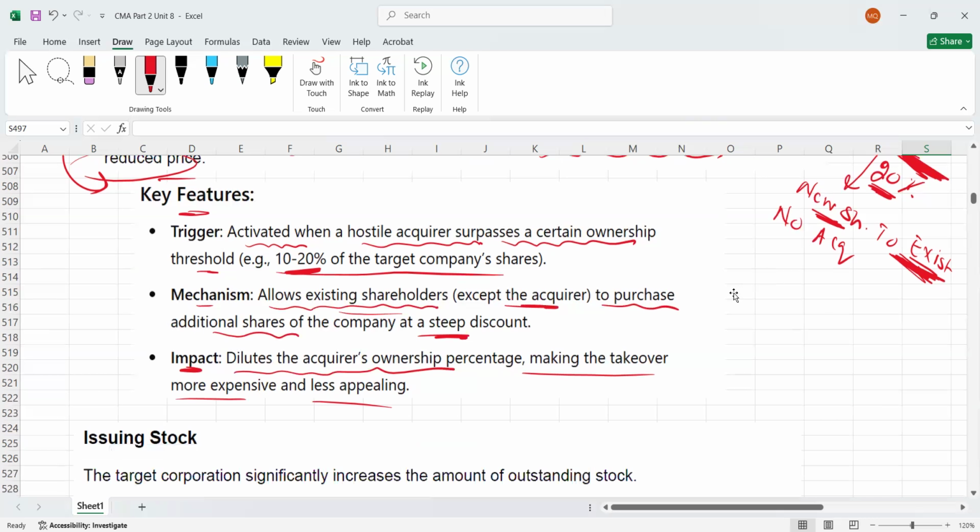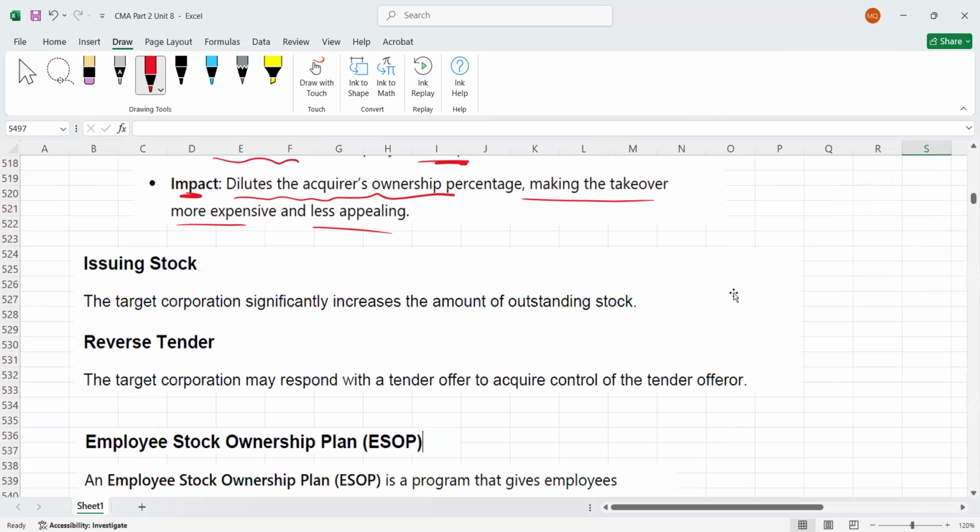We got some other defense tactics also. Simply, if company A is acquiring B, how can B protect itself? B can issue new shares to the public again.